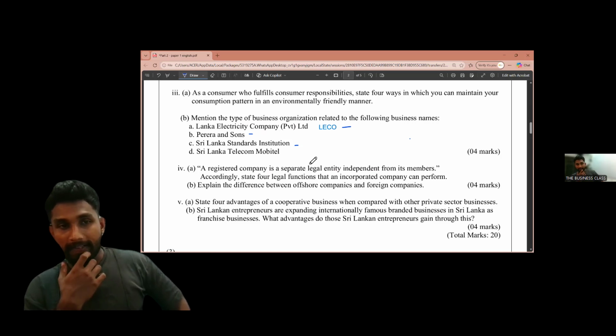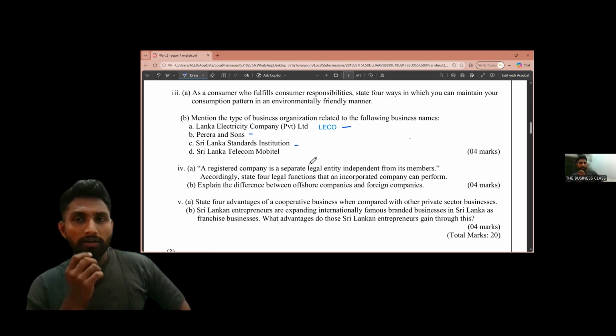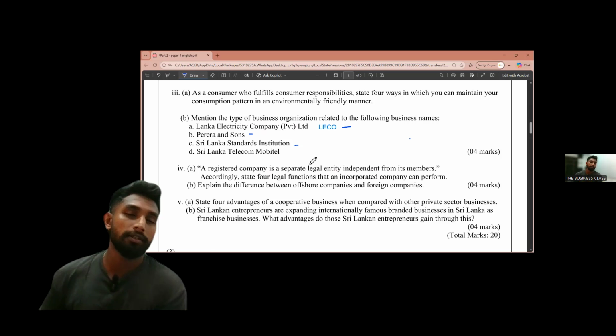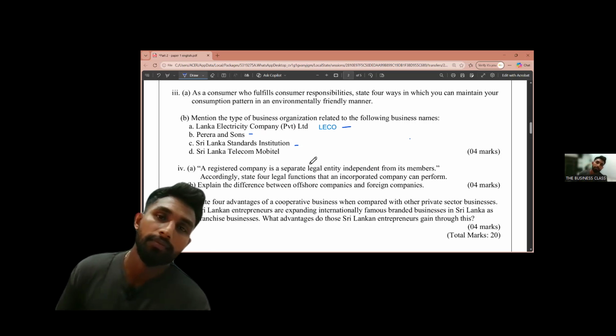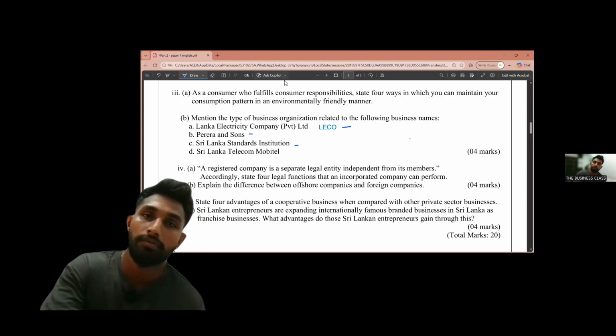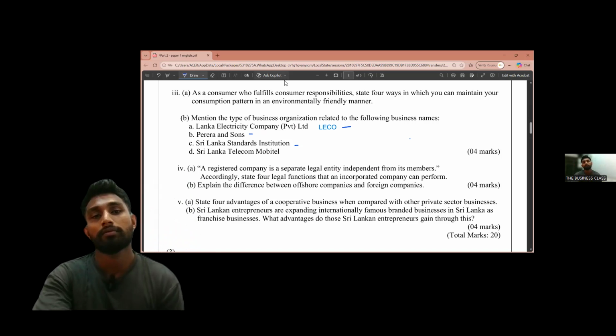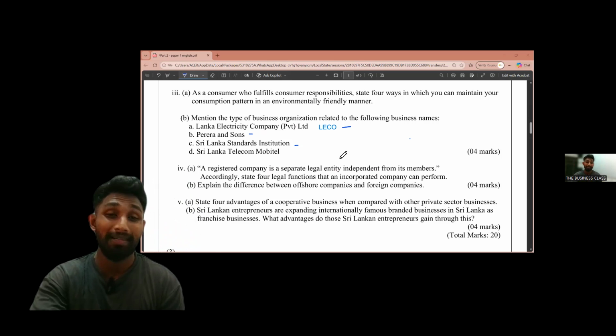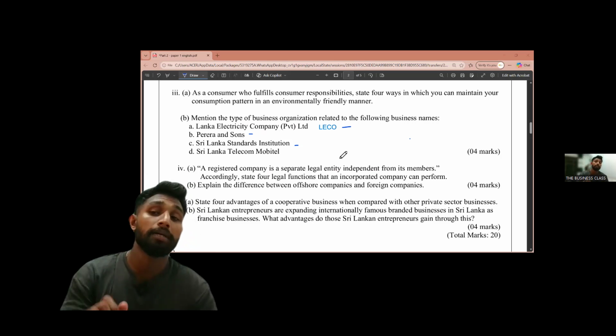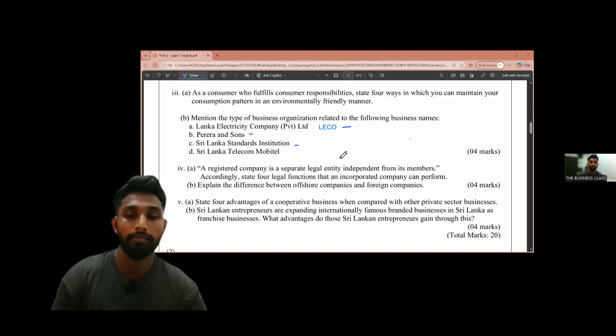Right? Then Sri Lanka Telecom Mobitel. Give me that answer. It is very simple. It is very easy. Yes, it is a public limited company. It is a PLC. Sri Lanka Telecom Mobitel is a PLC company, public limited company.